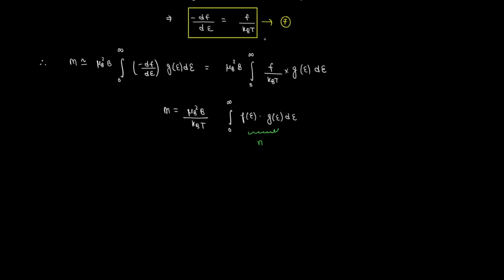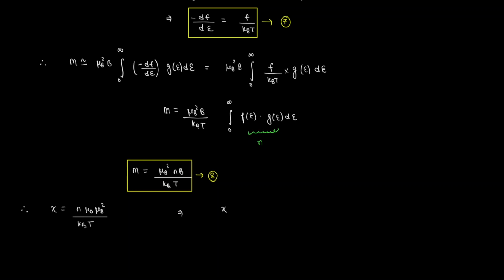So we will get the magnetization in the non-degenerate limit as n mu b square b divided by kBT. So the susceptibility in this case will be given by n mu naught mu b square divided by kBT. So if you see here, the susceptibility is inversely proportional to the temperature, which is nothing but Curie's law.